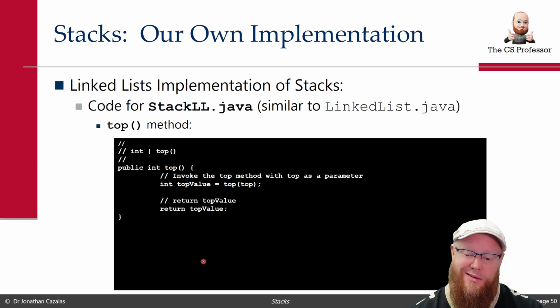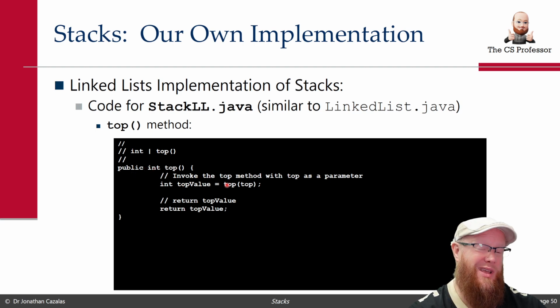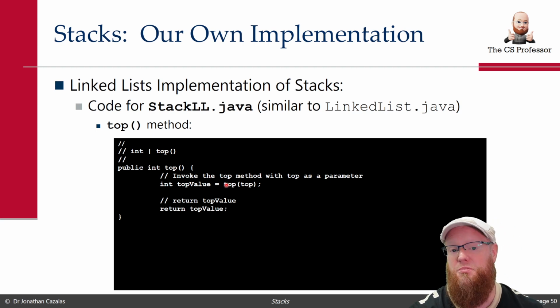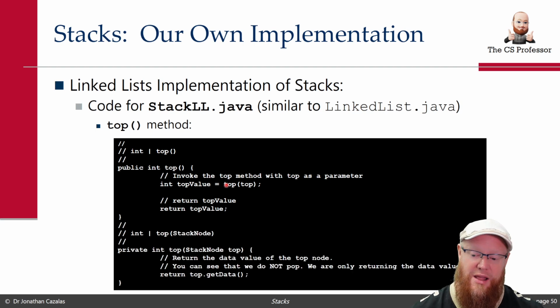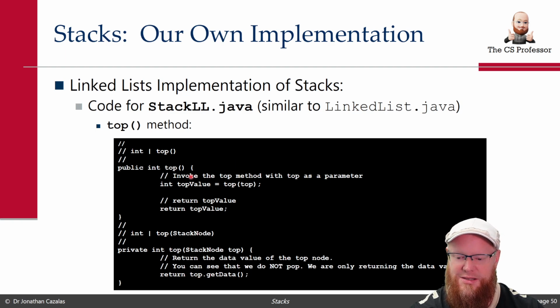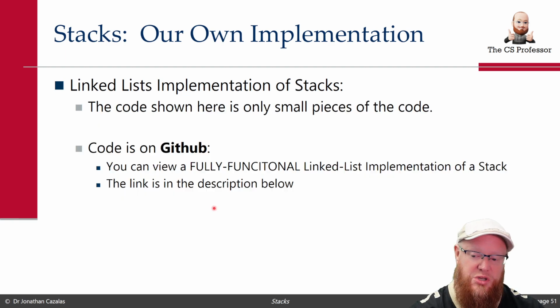What is the top method? It just really returns the value at the top. Pretty straightforward. Here, I assumed that maybe top is just returning an integer. You could return the access to the entire node. You could return parts of it. Here, we're just returning an int value. And this is the private version, which says return top.getData. It gets saved into top value, which then gets returned. All of that code is available at GitHub.